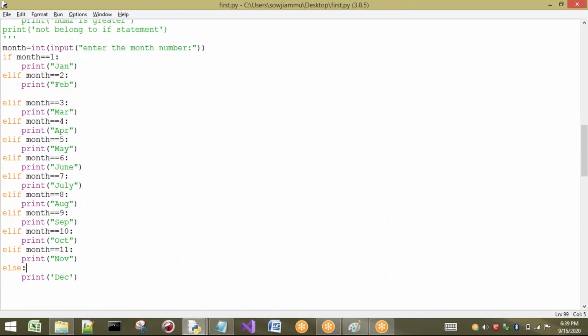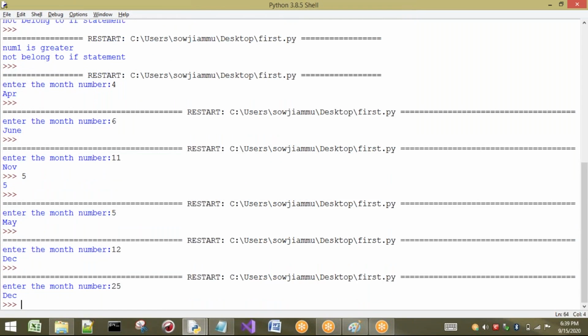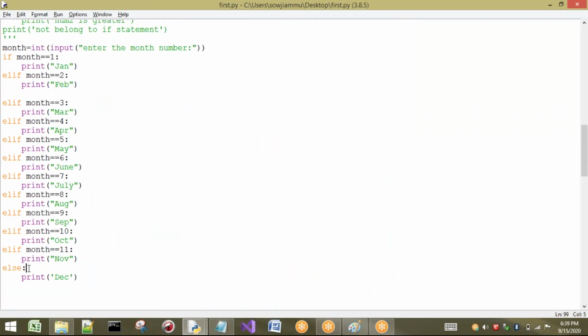December, no problem. But if I enter any other number, for example 25, it will go to what? December only. So we should not write December under else. Better write December in elif. Okay, so that elif month equal 12 I have written. In the else case, generally what has to be written? If the conditions are not true, then we have to tell: if all these conditions are not true, you have to go to where? That has to be written in the else case generally. Okay, so this is about elif.